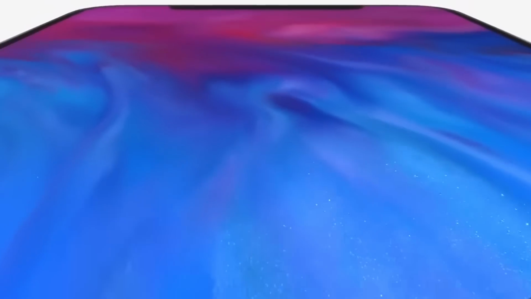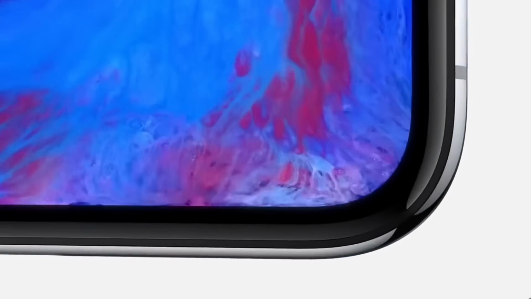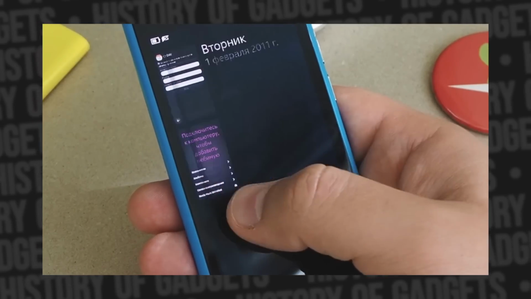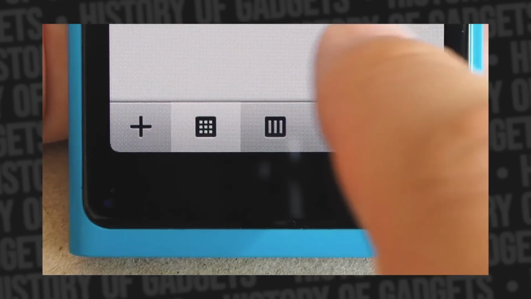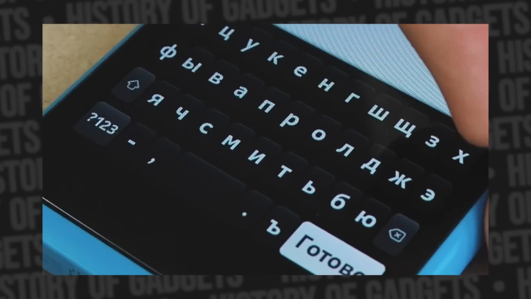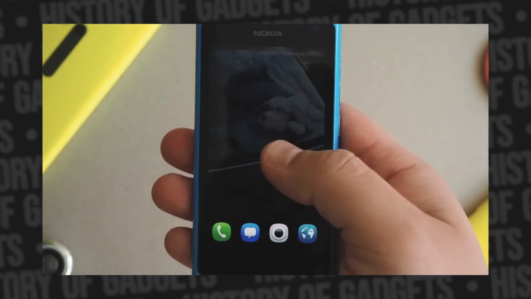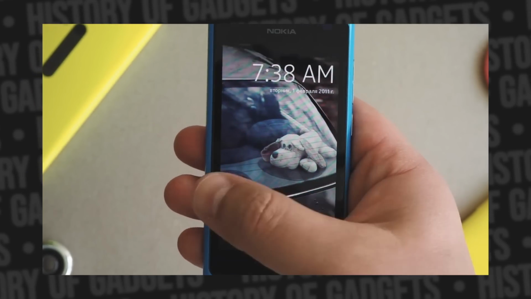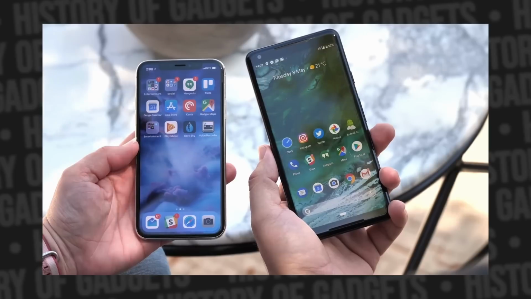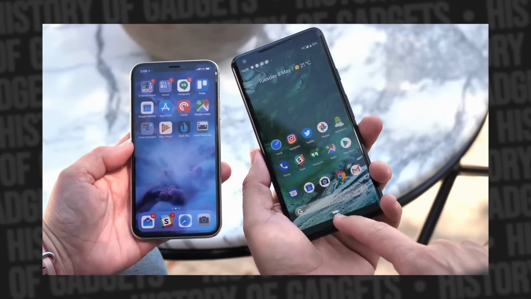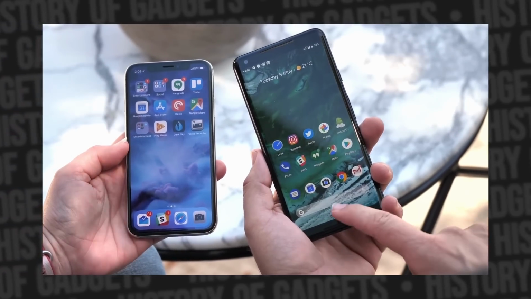Apple once again made a small revolution by introducing the iPhone X and a new gesture system. In fact, it certainly wasn't new. Nokia proposed a similar control system back in 2011 in its N9 smartphone, but it was precisely Apple that refined the gesture system to perfection and was able to implement it on a mass scale. Gestures turned out to be more intuitive and convenient than the usual on-screen buttons, and all Android manufacturers, from OnePlus to Samsung, began adding gestures to their smartphones independently.